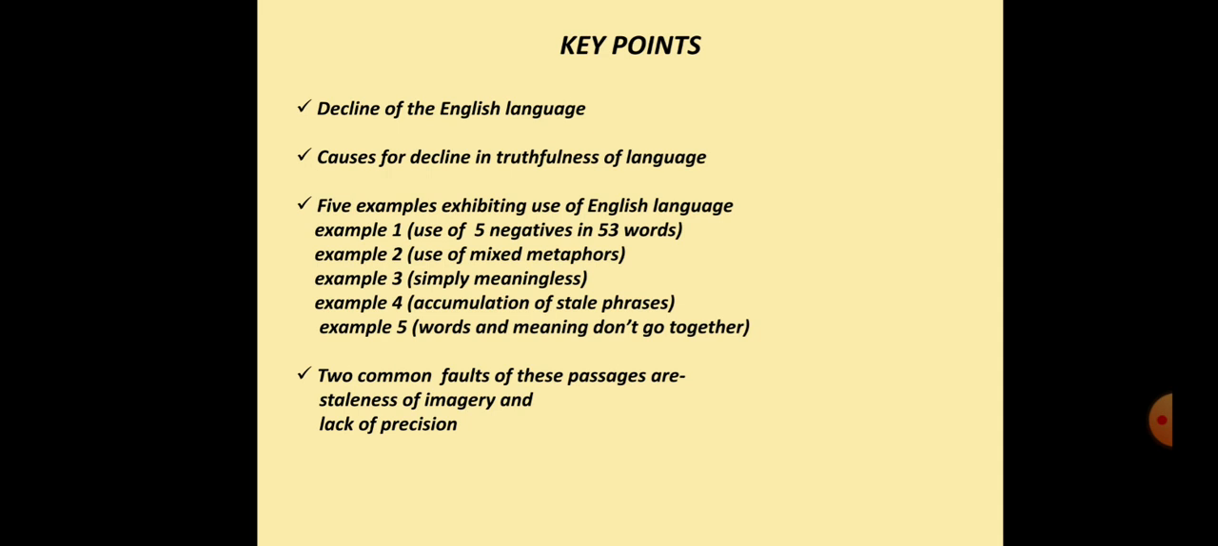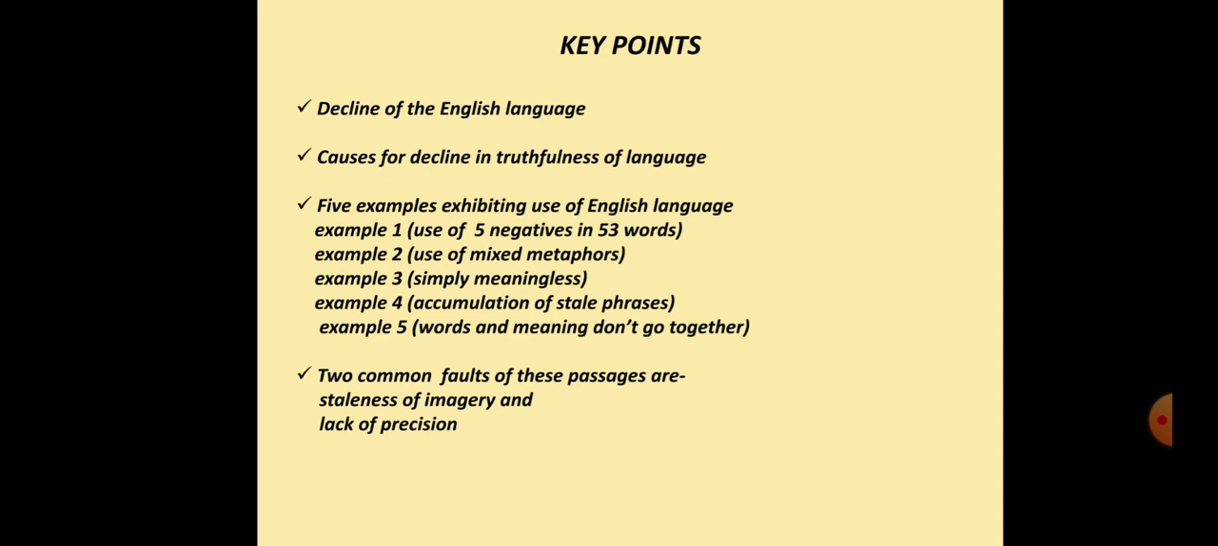Number 1. Decline of the English language. Orwell discusses the decline of the English language. Then, second, causes for decline in truthfulness of language. After that, Orwell exhibits 5 examples of English language.